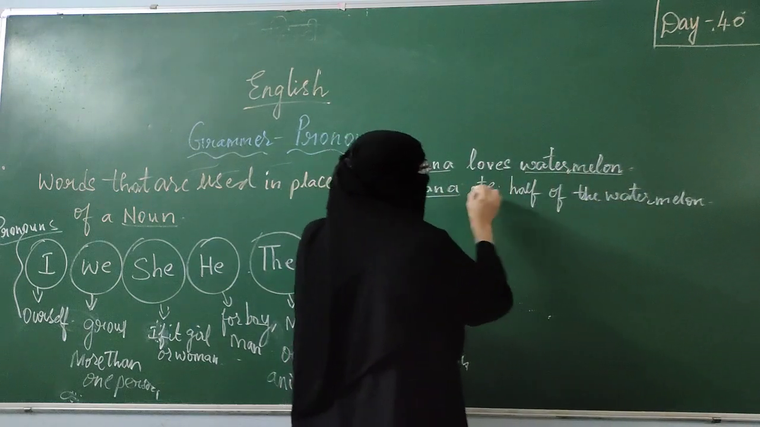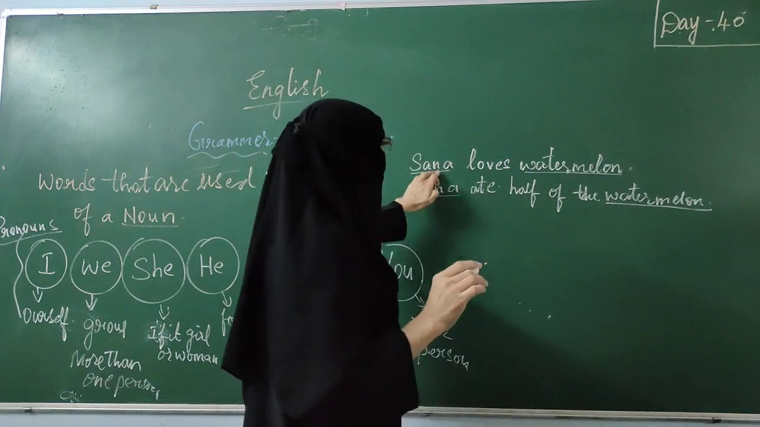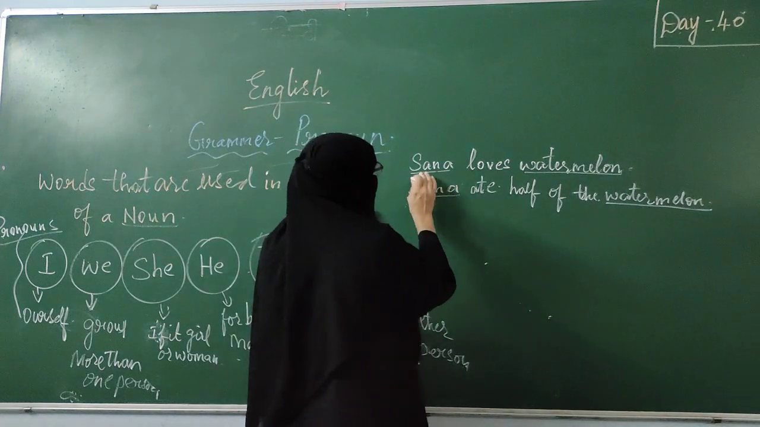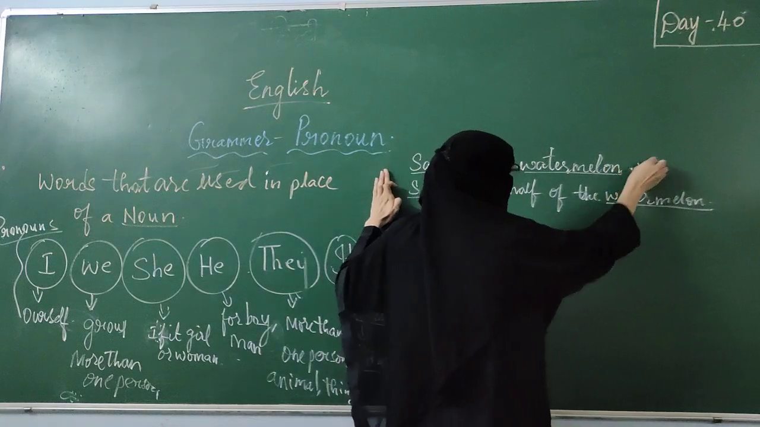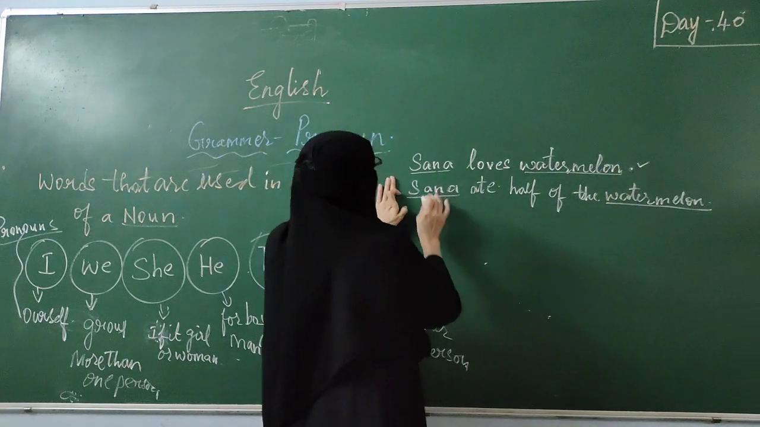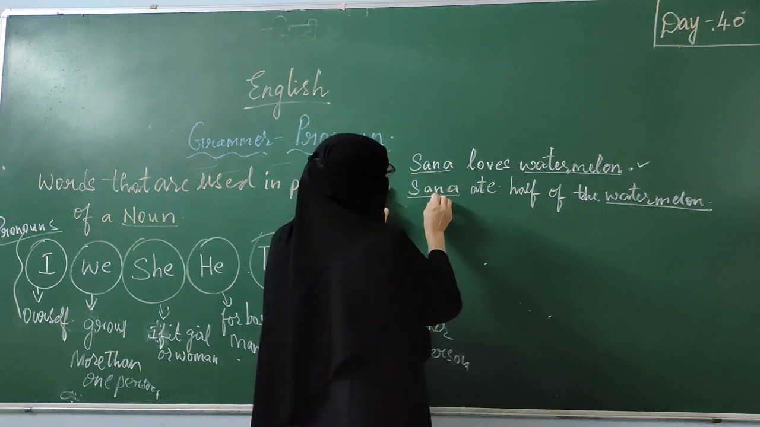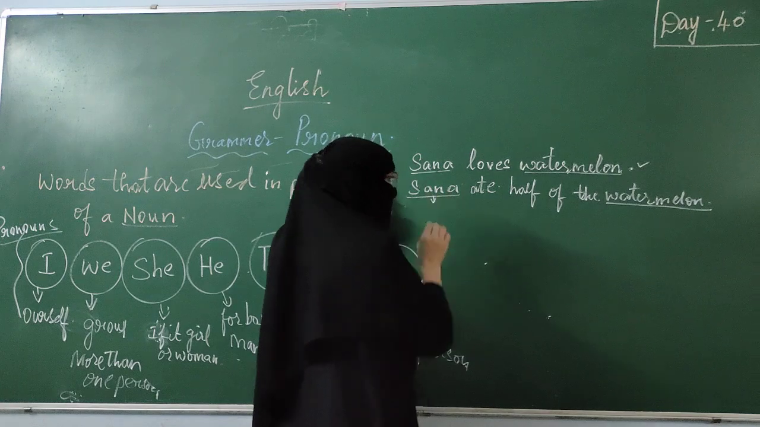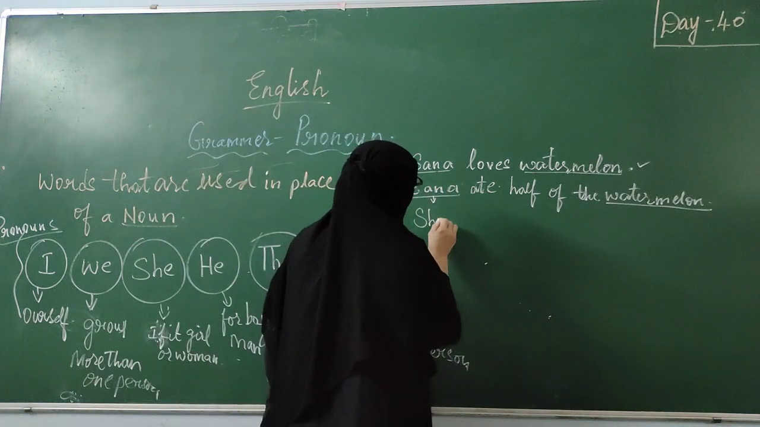Here Sana is a noun, watermelon is a noun. So what am I going to do? I am not going to repeat again. My first sentence will be as it is. No change in this. Here we have to make a change. Because we are telling her name once, there is no need to repeat it again. So here we are using she. Sana is a girl, so we are mentioning she.